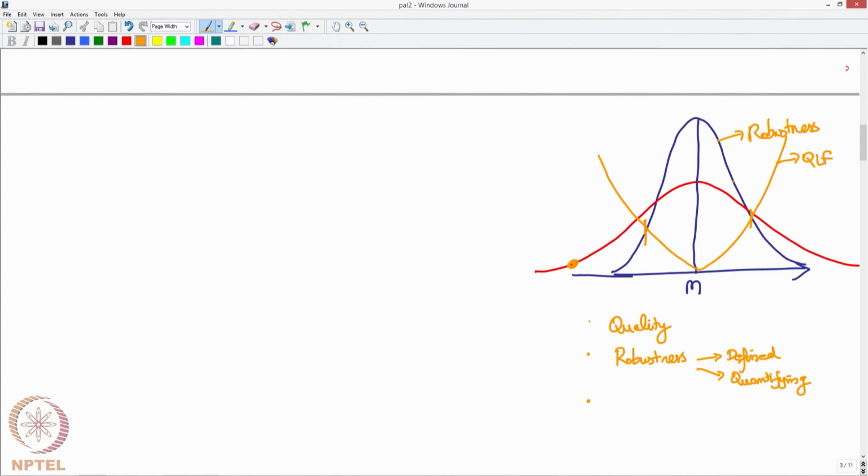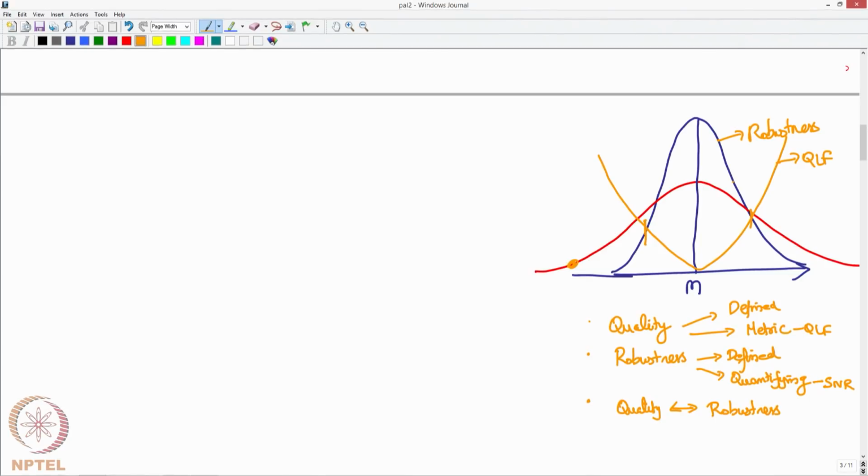Now, we also need to bring about a relationship between quality and robustness. This is that relationship, because right now I have only discussed the concept of robustness and I have talked to you about the verbal description of quality, and then we also discussed on how to, or what is a metric that can be used for measuring quality. What is the metric? It is the quality loss function, and robustness, the metric is SN ratio.